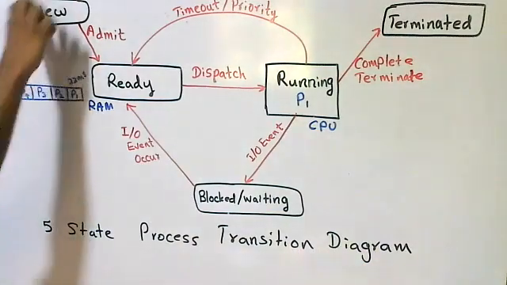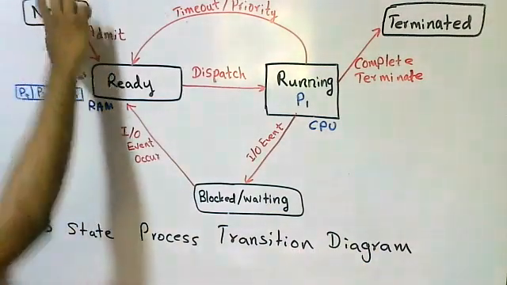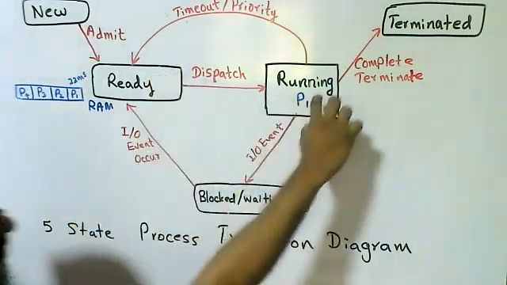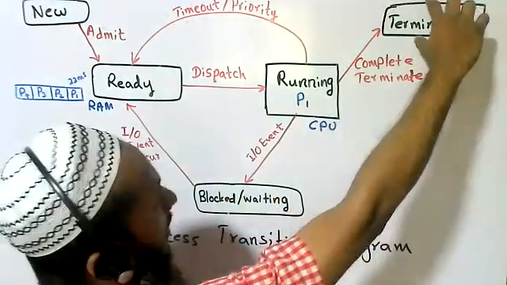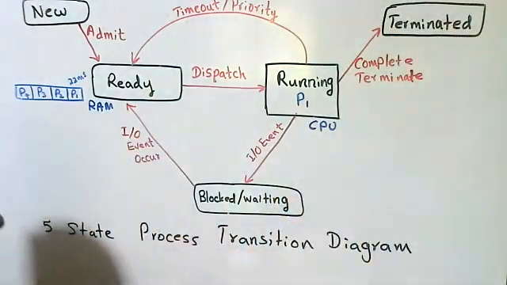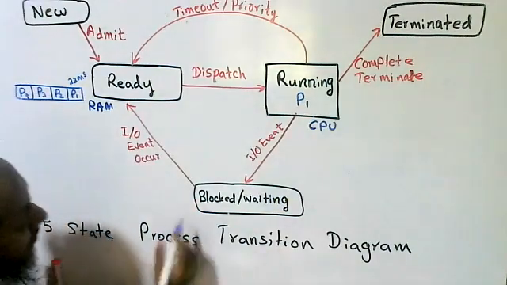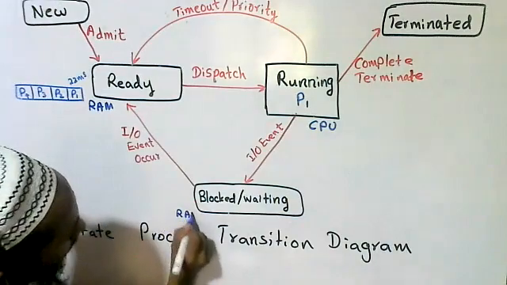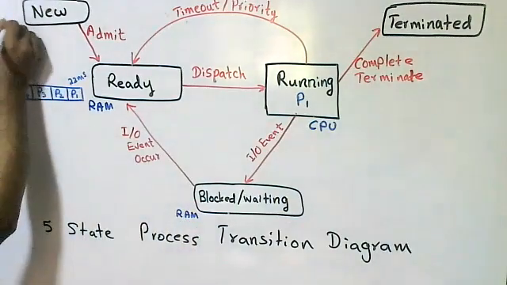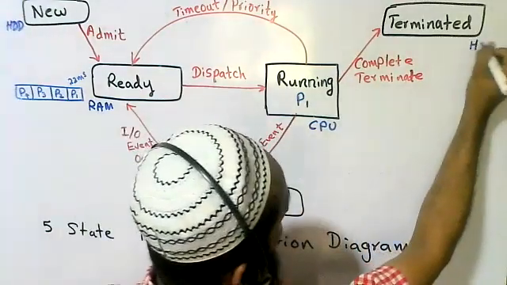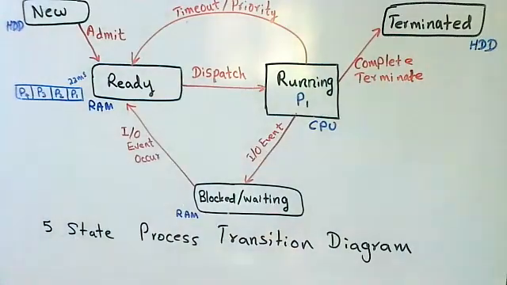So here, new is in secondary storage. This is main memory or the primary memory. This is the CPU, and here terminated is also going to secondary storage. Here this one is also in RAM. This blocked waiting is also in RAM. Okay, this is in the hard disk drive. RAM, CPU, and even this one is considered as hard disk drive. Right, students? Hope it's clear.